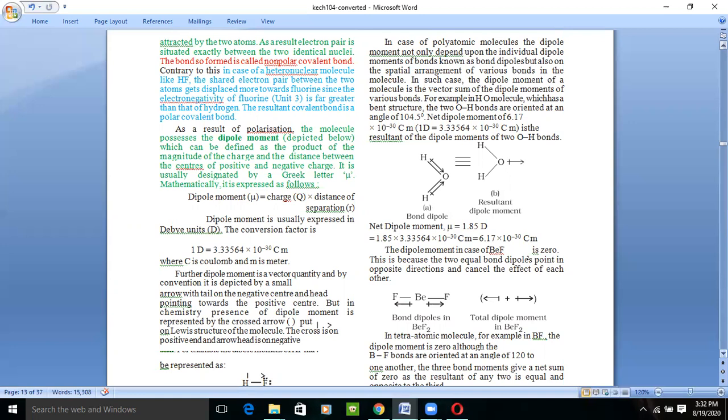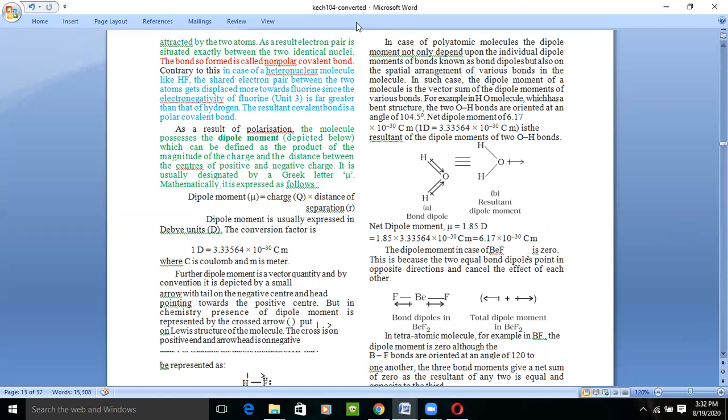So what is the result of polarization? The molecule possesses a dipole moment. What is the dipole moment? Dipole moment is defined as the product of the magnitude of charge and the distance between the centers of positive and negative charge. It is usually designated by a letter. Dipole moment is denoted by charge times the distance of separation, the distance which exists between the atoms, right? The unit of charge is coulomb and the distance is in meters.